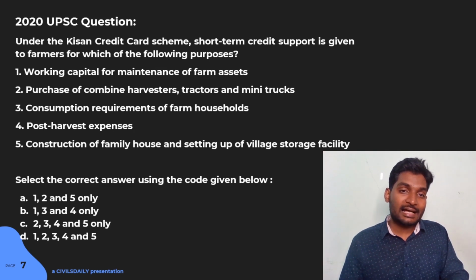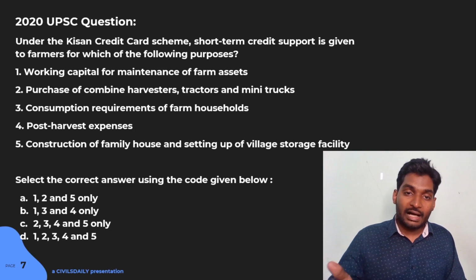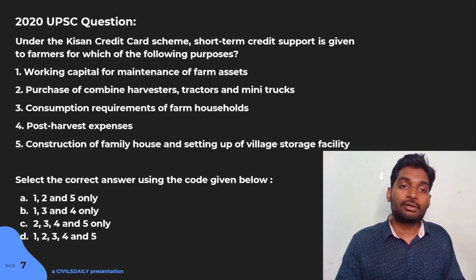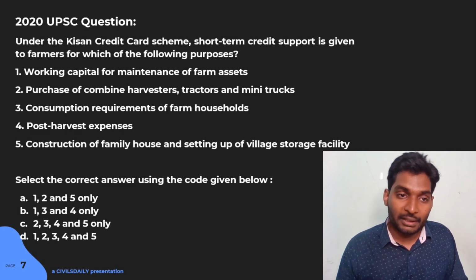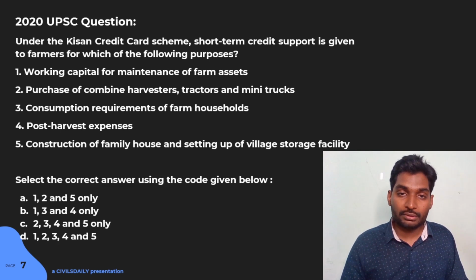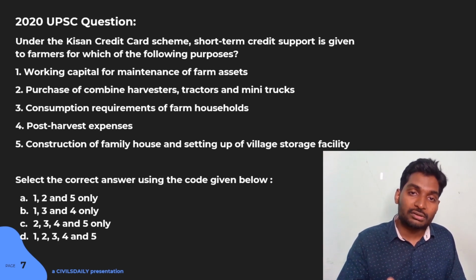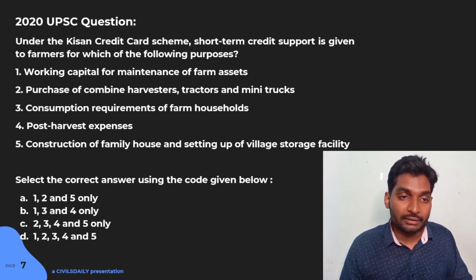I hope you understand the beauty of this technique. I've assumed that we had little or no idea about the Kisan credit card scheme, but we had some idea about short-term credit support, medium-term support, and long-term support, even though not technically, but at a basic level.